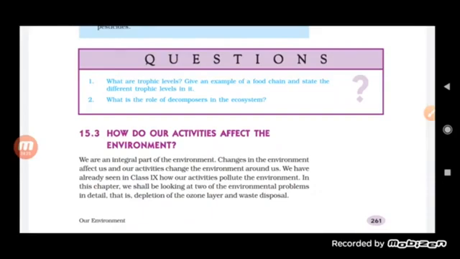Then what is the role of decomposers in the ecosystem? Basically, they help in cleaning the environment. If there were no decomposers, obviously there would be no conversion of the higher animals into smaller ones. Ultimately it helps in cleaning the environment, as well as providing nutrients to the soil. This is the role of decomposers in the ecosystem. So this is about the producer, consumer, and the decomposers.